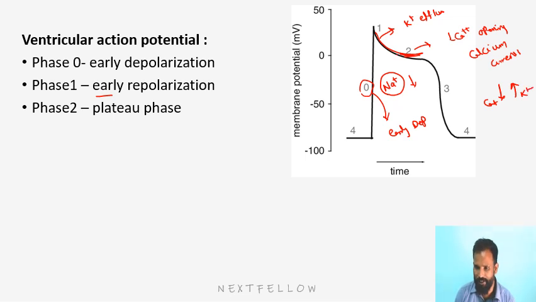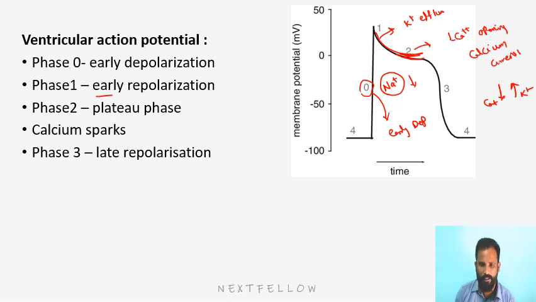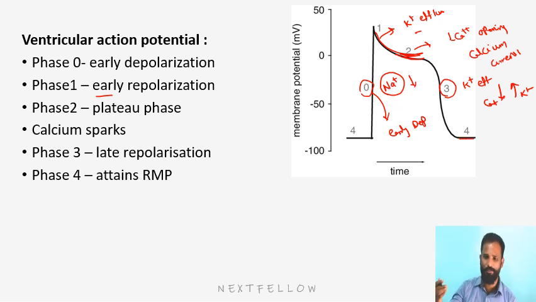That's why the potential remains a plateau. Then phase 3, again repolarization, we call that late repolarization. We know universally it is due to K+ efflux. And phase 4, coming back to the resting membrane potential with the help of the sodium potassium pump.